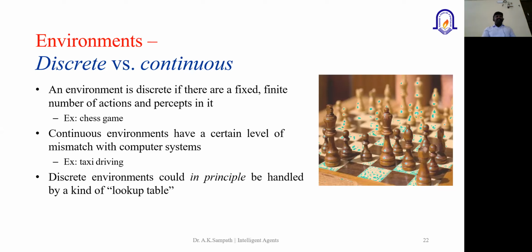Again, when we talk about the continuous environment, we cannot predict how we'll reach the destination. After taking a step, we need to further analyze and then keep on moving. So we call it the continuous environment, which has a certain level of mismatch with the computer system. So we'll have the lookup table. The lookup table is the information stored in the database, might be the route or some other information or procedures. Based on that, it will keep on working to reach the destination. So these are the different types of environments.